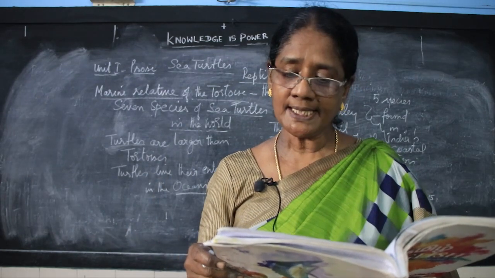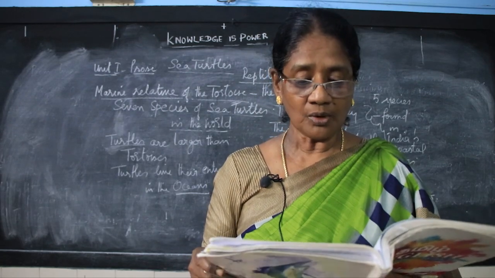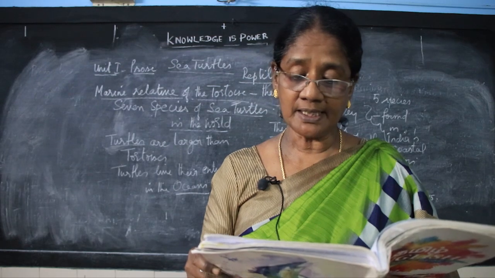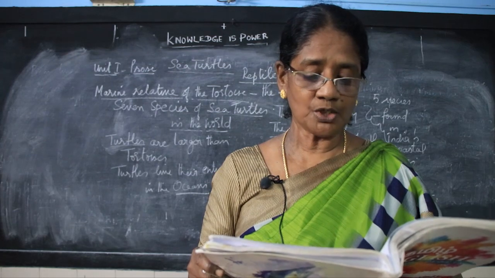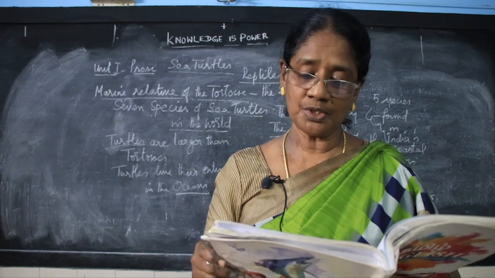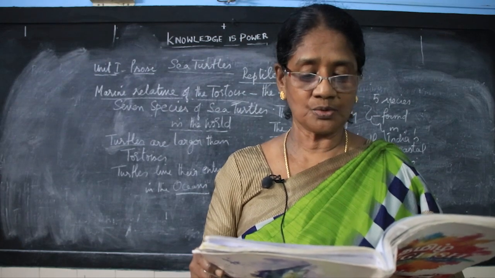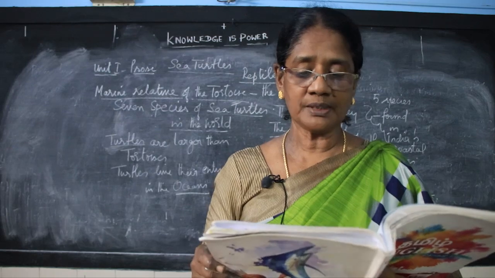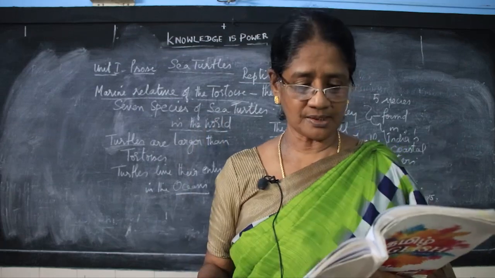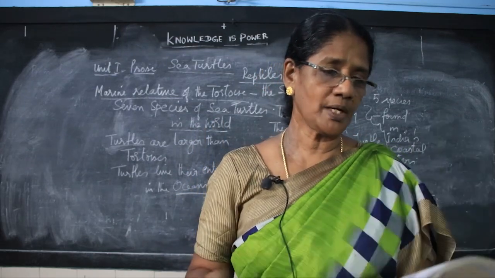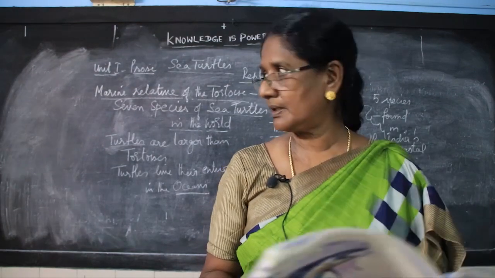When the eggs develop at 27 to 28 degrees centigrade, only male hatchlings are produced. At 30 degrees centigrade, only female hatchlings are produced. An equal mix of male and female hatchlings is produced only when the eggs incubate at precisely 29 to 30 degrees centigrade. So, all these are the main features of the sea turtle and its hatchlings. Now, we have finished section 1 and section 2, children. We need the questions related to this.